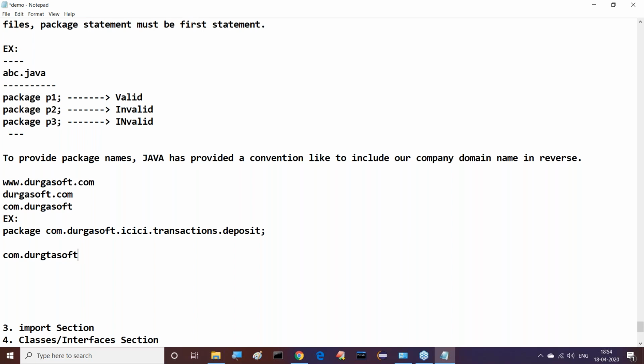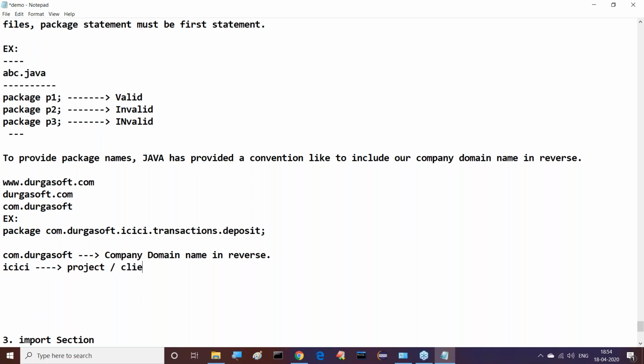What is this com.durgasoft actually? It's the company domain name in reverse. Next one is ICICI, which is a project or client name. Transactions is the module name.